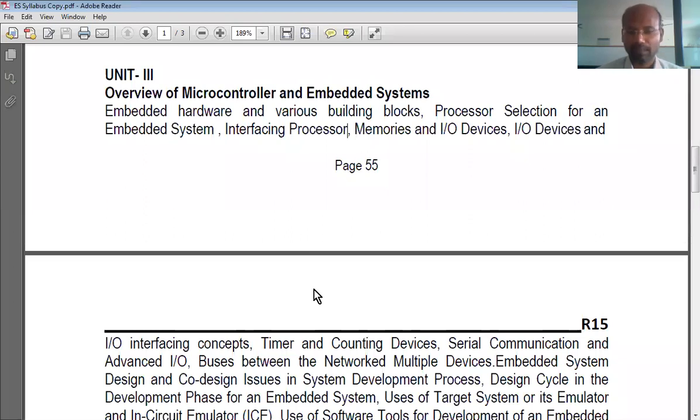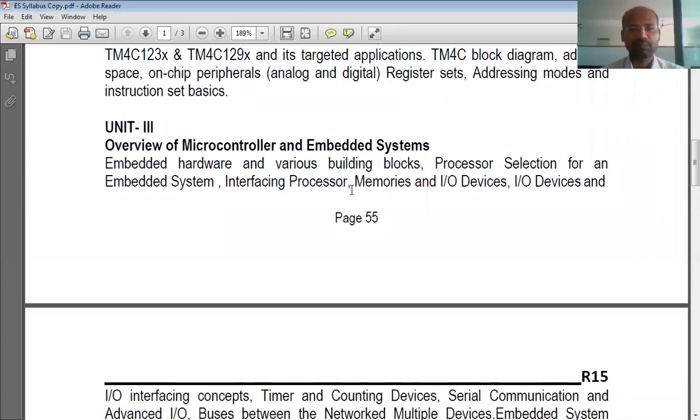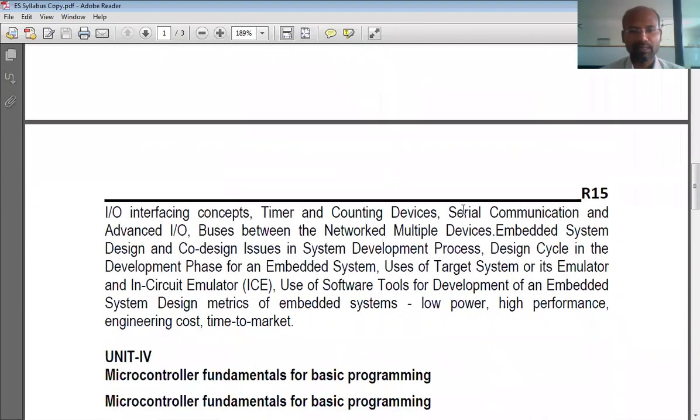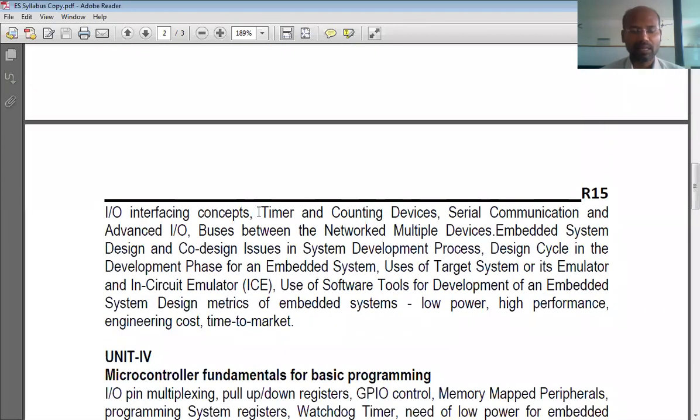So let's resume the session. In unit 3, that's what we will do: the different building blocks of embedded systems and processor selection. Okay, I/O devices. These I/O devices mean input and output devices. And we talk about timers and counting devices.